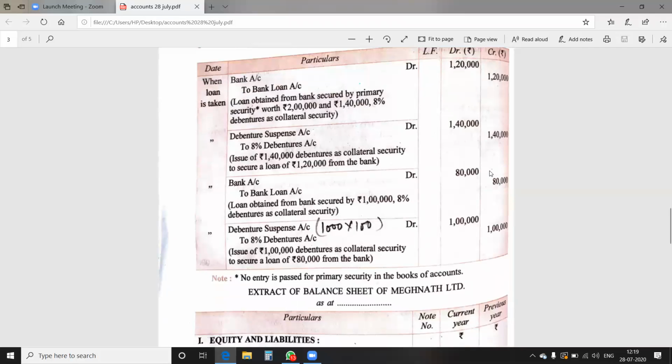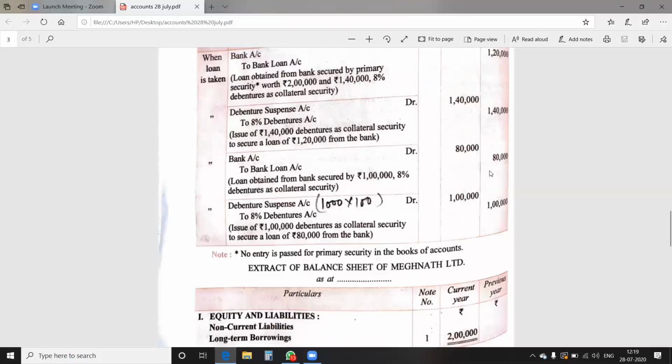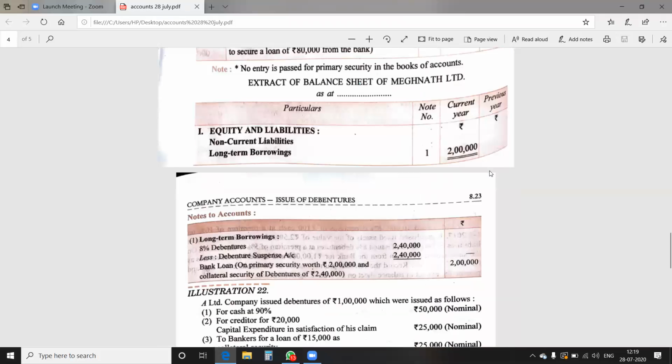So when you do the entry in the balance sheet, what is to be done? See, look at the notes to account. 8% debentures are there. It is of 2,40,000. Completely the old debentures are issued as debenture suspense. None of the issue is done to the public. So the debenture balance will be nil, and bank loan is 2 lakh. So long-term borrowing will be in all a total of rupees 2 lakh, which is shown in the balance sheet.